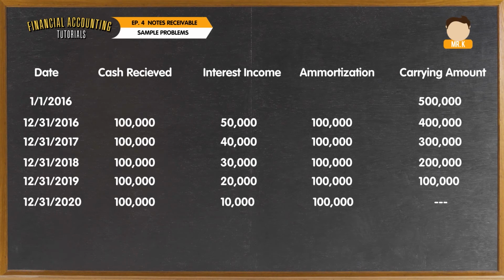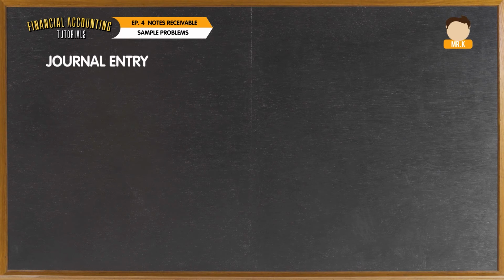Each item under the cash received column can be computed by adding the interest income at the end of a certain year and the amortization at the end of the same year. As in 2016, 150,000 was computed by adding 100,000 and 50,000. Let us proceed to the journal entries.